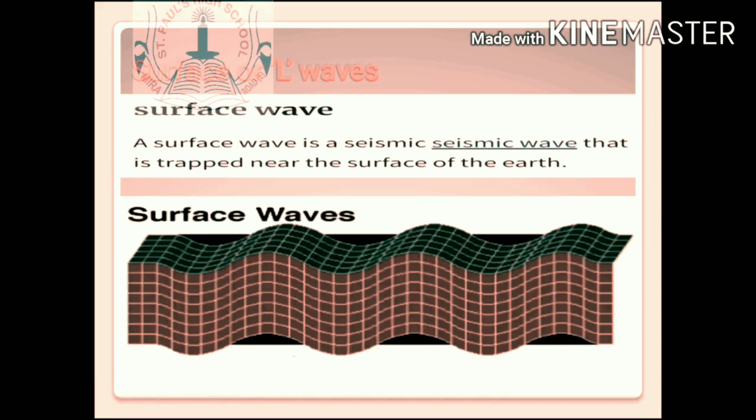Surface or L waves. A surface wave is a seismic wave that is trapped near the surface of the earth. These are generated mainly after P and S waves reach the epicenter. They travel in the direction of the circumference of the earth along the crust. They are highly destructive.